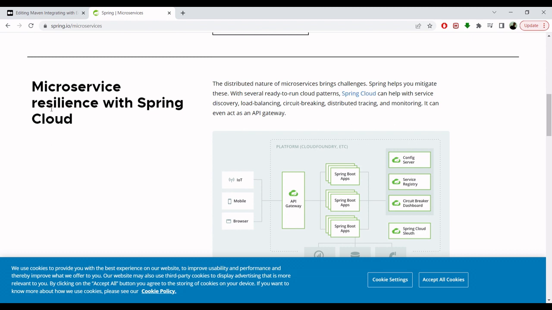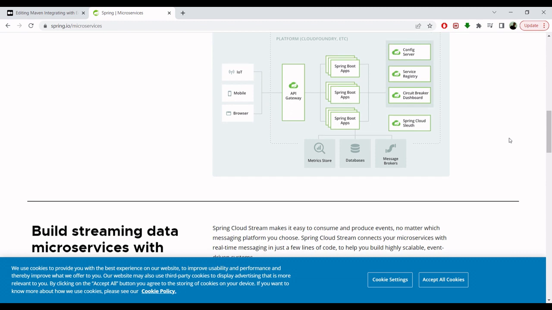Then we can see microservice resilience with Spring Cloud. Once you have created different microservices, how do you manage them? For this, Spring Cloud comes into play. It handles many different things, for example, service discovery, load balancing, circuit breaking, distributed tracing, and monitoring. It can even act as an API gateway.